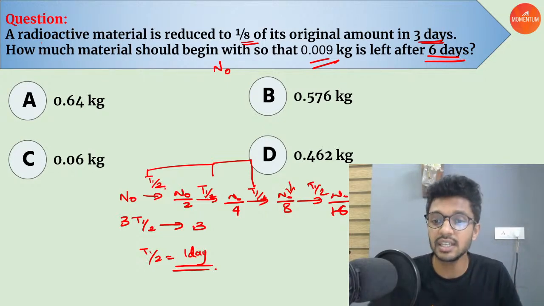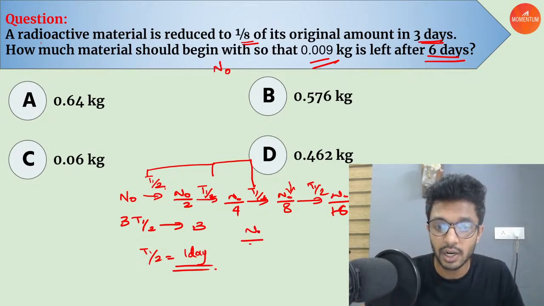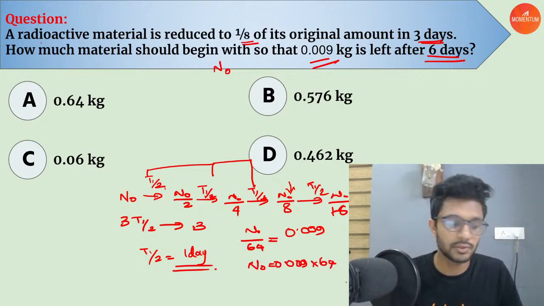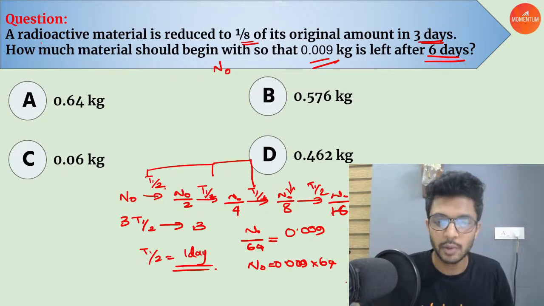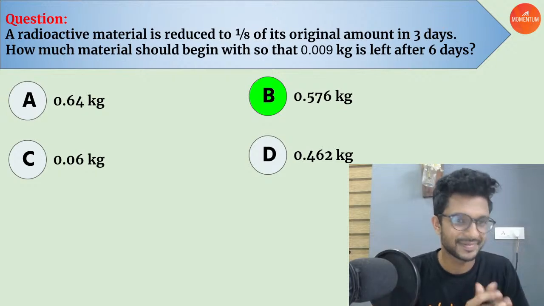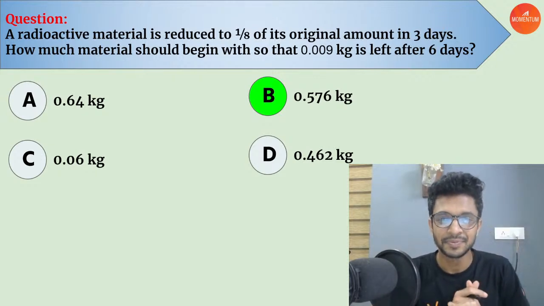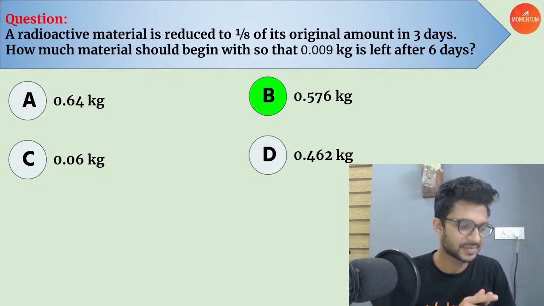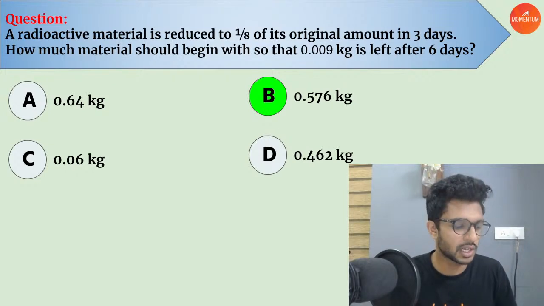So in 6 days, how much will be the available amount? N naught by 64. N naught by 64 is given as 0.009. Understood? So N naught will be equal to how much? 0.009 into 64. How much is it? We are going to get option B as our answer. Is it clear? Is it clear without having any doubts? Simple concept.